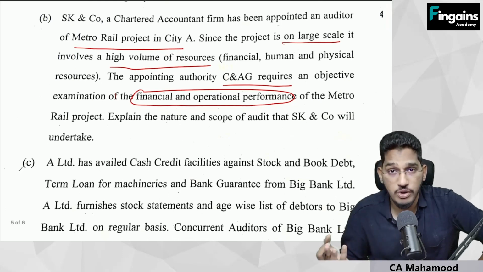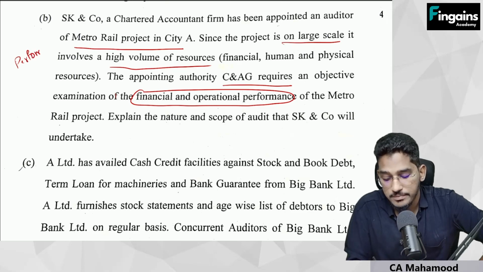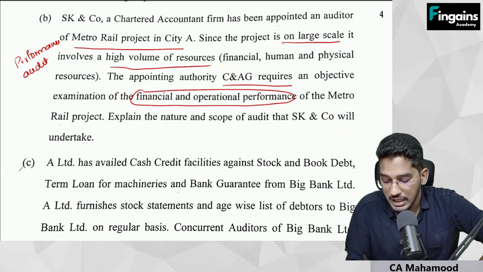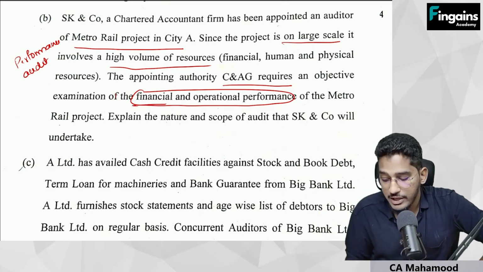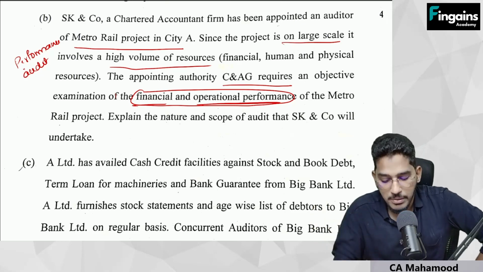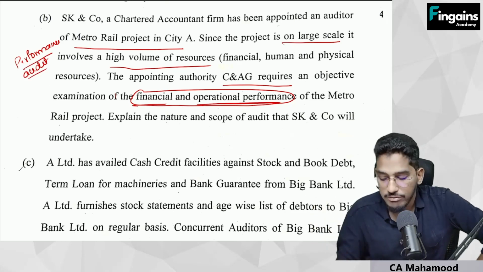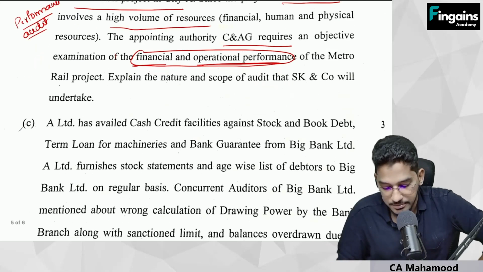Financial and operational performance, government related project. They are talking about performance audit here. This is a bit indirect question. See, nowhere they use the term performance audit, but they have given the hints here. It is a very big project. You want to know financial and operational performance of this project. So which kind of audit we do all this? For performance audit, we do all this. So you have to write about the performance audit here. From the government audit chapter, this question has been tested.